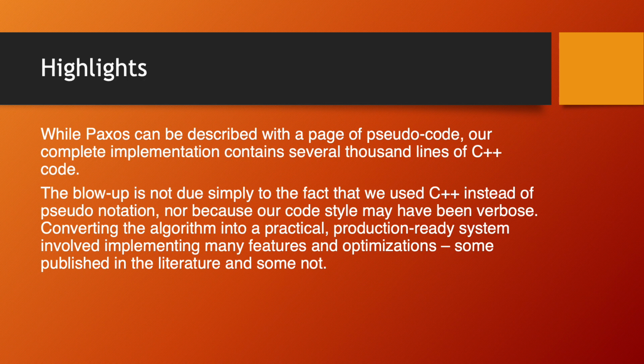Looking at some highlights, while Paxos can be described with a page of pseudocode, our complete implementation contains several thousand lines of C++ code. The blow-up is not due simply to the fact that we used C++ instead of pseudo notation, or because our coding style may have been verbose. Converting the algorithm into a practical production-ready system involved implementing many features and optimizations, some published in the literature and some not.